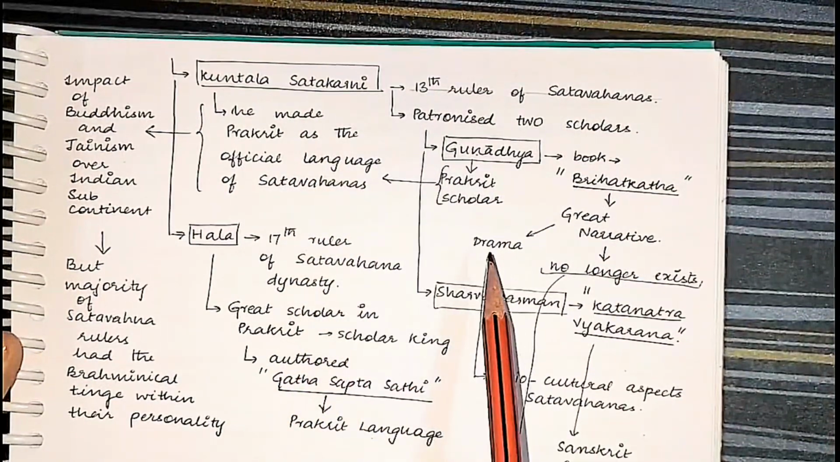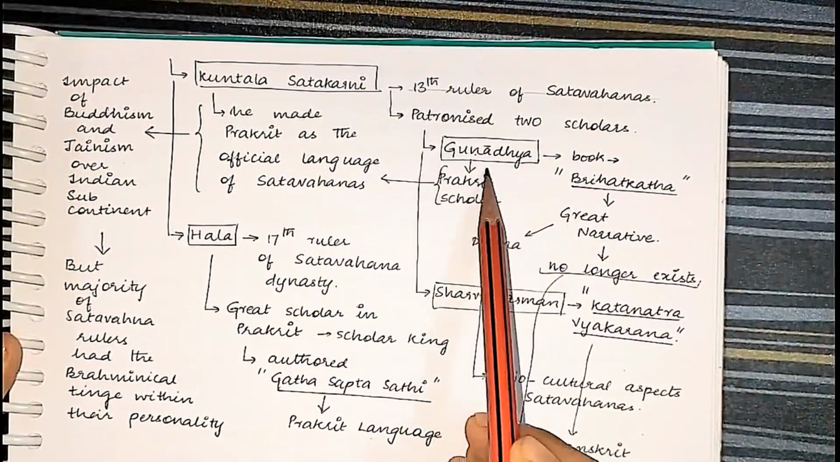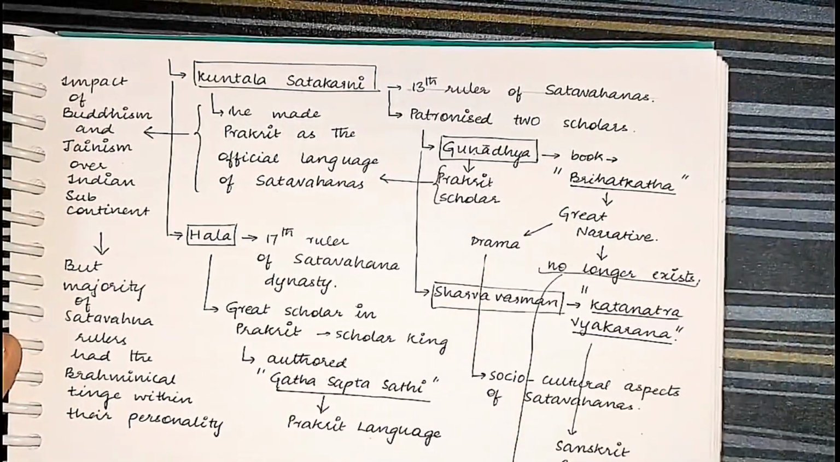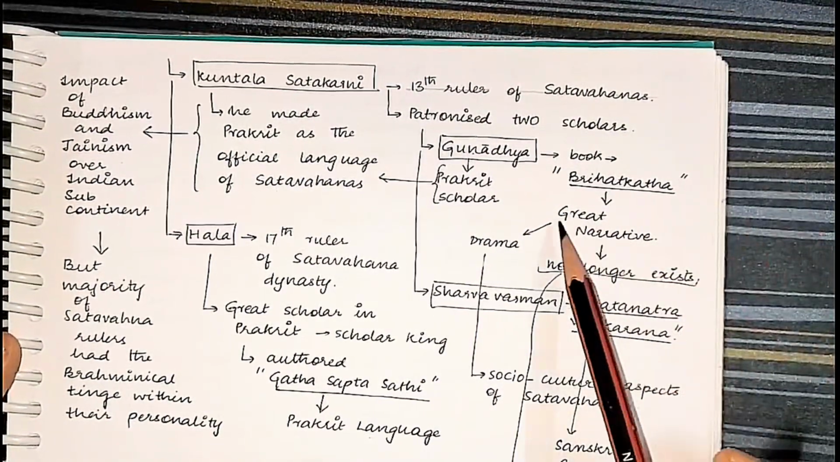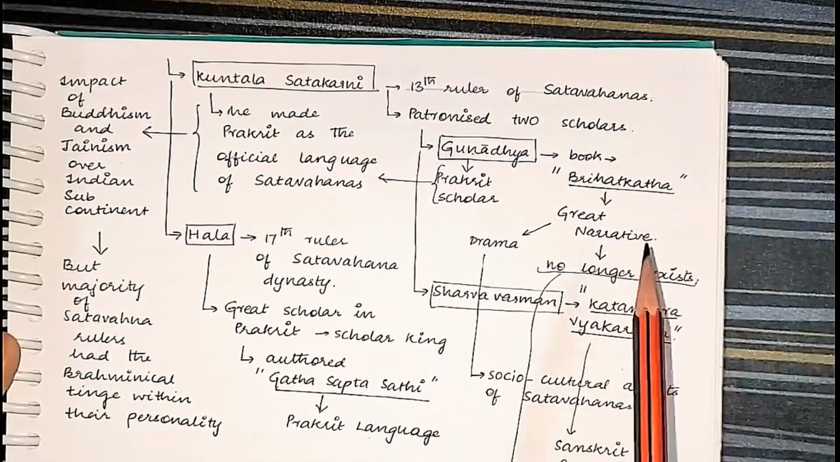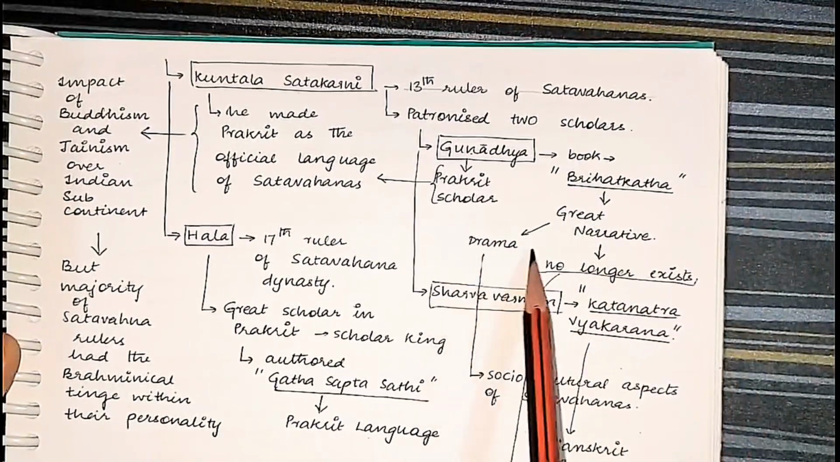In the reign of Kuntala Shatakarni, there was Gunadhya, a Prakrit scholar. He wrote the book Brihat Katha, which means great narrative. This book consists of all the dramas.